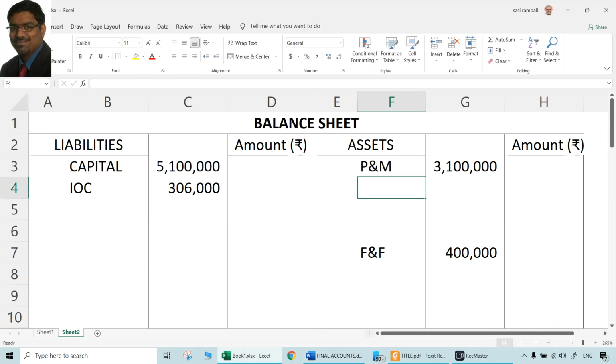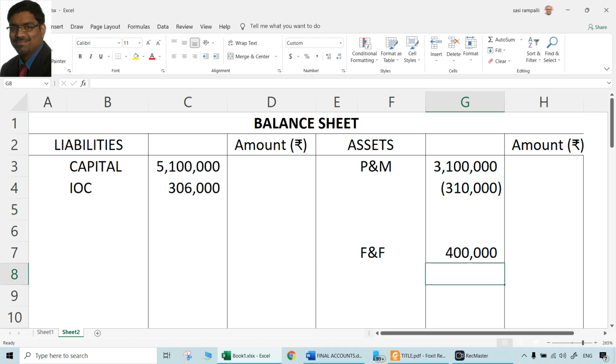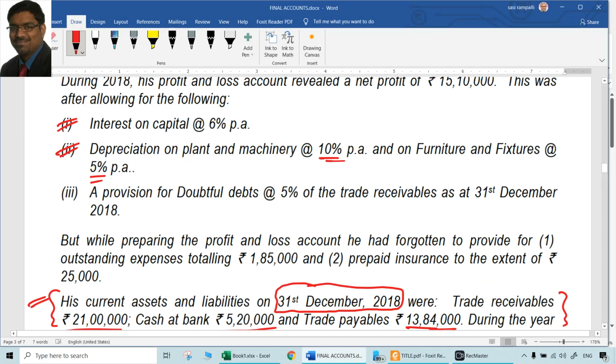So depreciation on plant and machinery 10% we have to reduce. So on this 10% means 3 lakhs 10,000 we have to reduce. Same way for furniture and fixtures it is 5%. So on this 5% means 20,000 we have to reduce. That is the treatment. Only one treatment. Why? In this case, because clearly it is given the profit has been calculated after allowing the following. Means one treatment is already done. Only we have to do the other treatment. So first case also, second case also, incidentally, debit treatment was already done. We did the credit treatment.